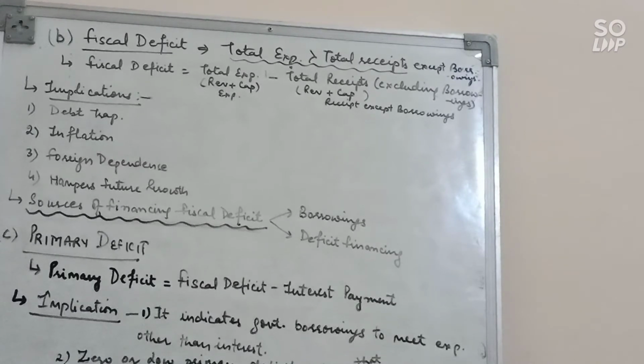Second is inflation. The government mainly borrows from RBI to meet its fiscal deficit. RBI will help the government by issuing new currency to meet the deficit requirements. It is also known as deficit financing. So it increases the money supply in the economy, which creates inflationary pressure.